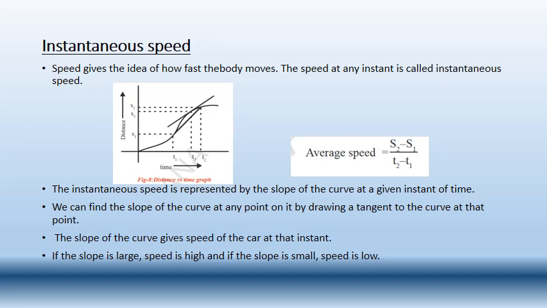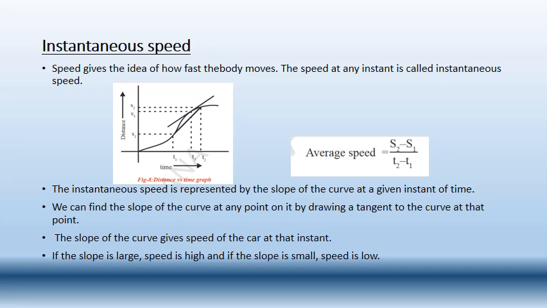We can find the slope of the curve at any point on it by drawing a tangent to the curve at that point. The slope of the curve gives speed of the car at that instant. Okay, so slope of the curve gives the speed of the car at that instant. If the slope is large, the speed is high, and if the slope is small, then the speed is low.